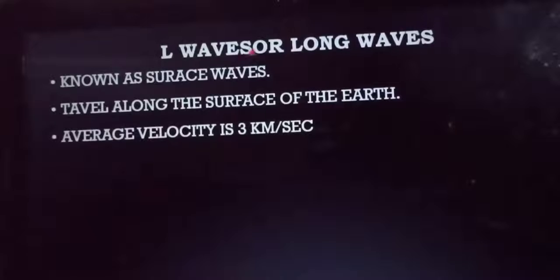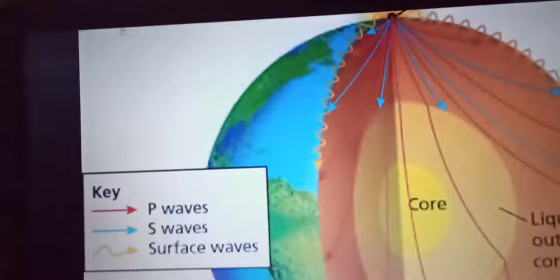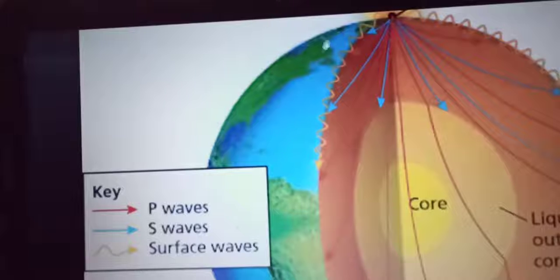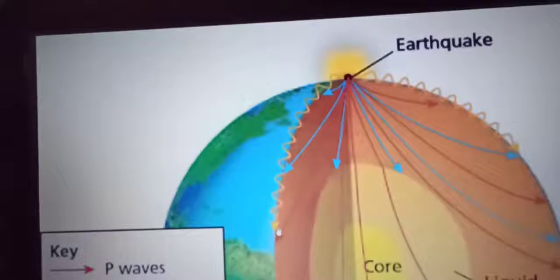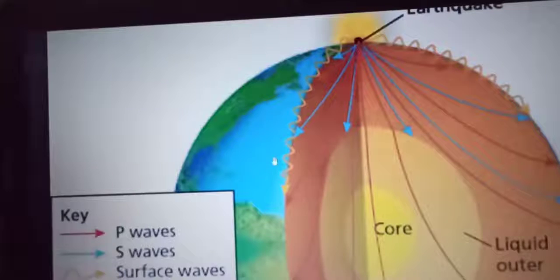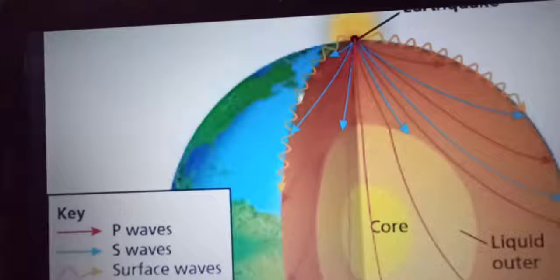The last one is the L waves or the long waves. It is also known as the surface waves. They travel along the surface of the earth. The average velocity is about 3 km per second. So in this picture you can see that the surface waves or the L waves is marked by this yellow curved line. You can see it is only passing through the surface of the earth, it is not going into the interior portion of the earth. That is why the L waves or the long waves are also known as the surface waves, because they only pass through the surface.